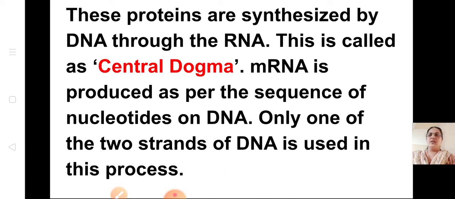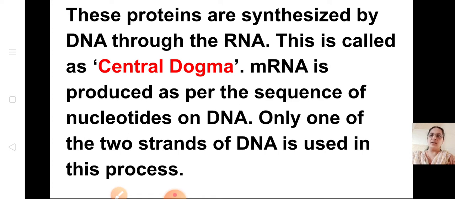That means the mRNA is produced as per the sequence of nucleotides on DNA. Only one of the 2 strands of DNA is used in this process. What is meant by central dogma? The proteins are synthesized by DNA through RNA. Okay, by DNA through RNA.